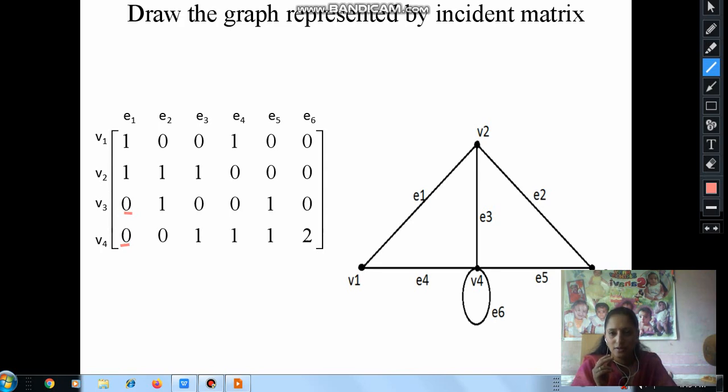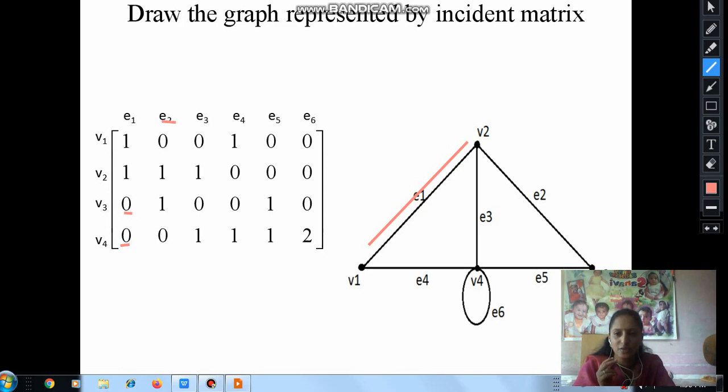That means the edge E1 is incident on the vertices V1 and V2 only. So there is an edge between V1 and V2, namely E1. There is no edge between V1 and V3, or V1 and V4. This 0 represents that.